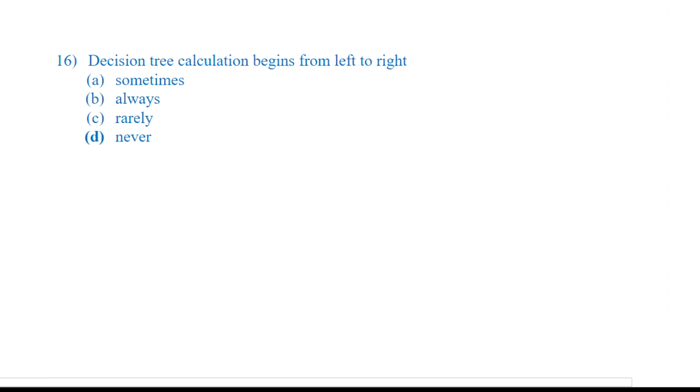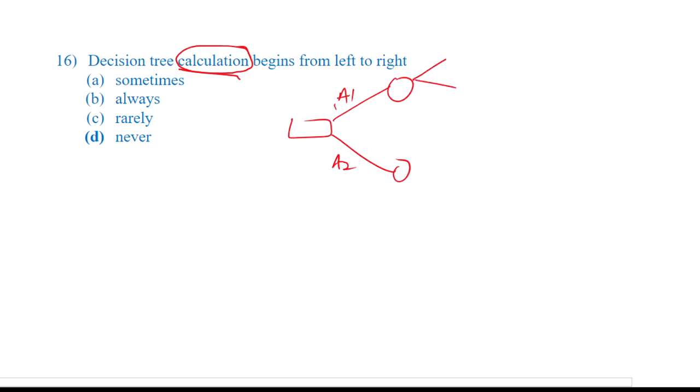Decision tree calculations begin from left to right. Or calculation I'm talking about, it's not the drawing. Many students get confused about where decision tree drawings begin, left to right or right to left. But please understand, it is decision tree calculations begin from left to right: always, sometimes, rarely, or never. Let me just draw a sample decision tree. Say this stands for Act A1, this is Act A2, then I have states S1, S2, S3.